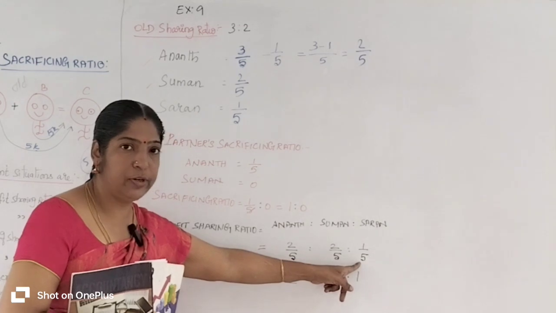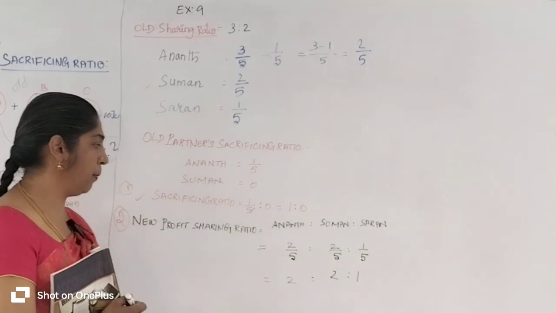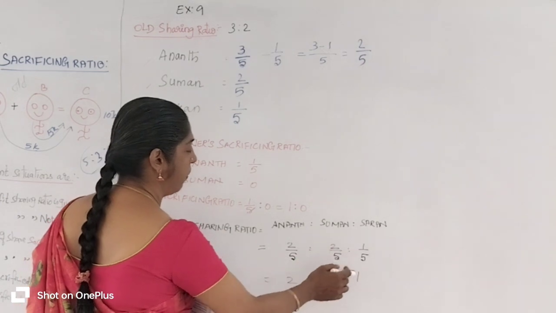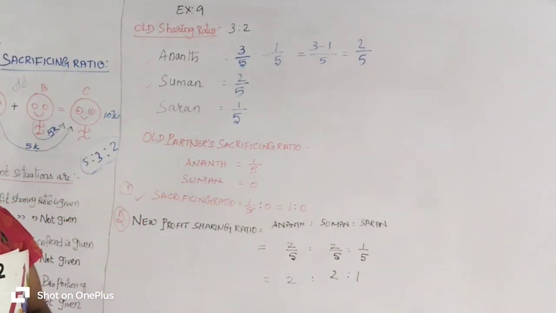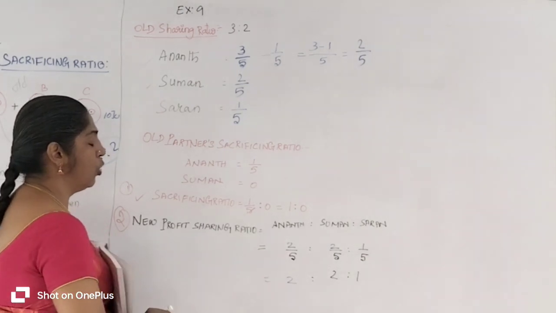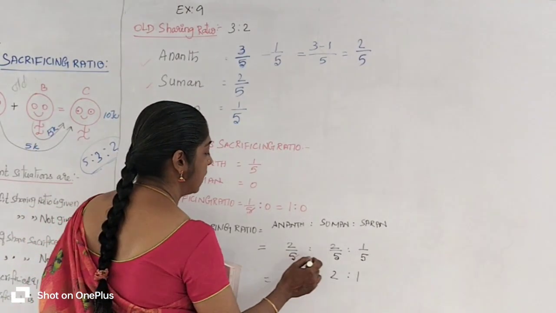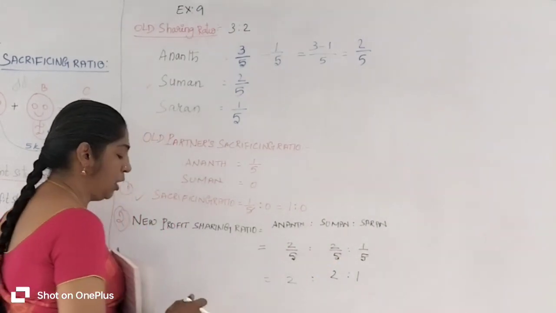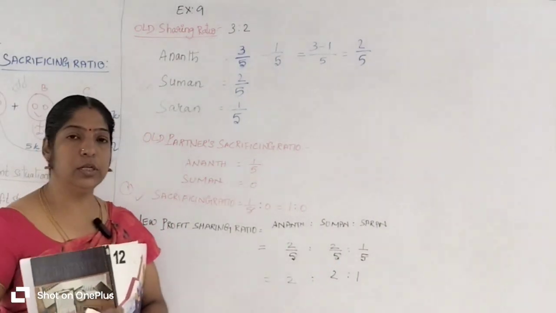So Saran's new profit sharing ratio is 1 by 5. The new profit sharing ratio is 2 by 5 : 2 by 5 : 1 by 5. If they ask for the answer in ratio form, you don't give it like this. For that you transfer the denominator value, then you will get 2:2:1. The new profit sharing ratio is 2:2:1.